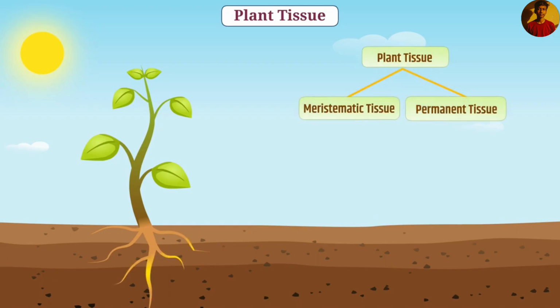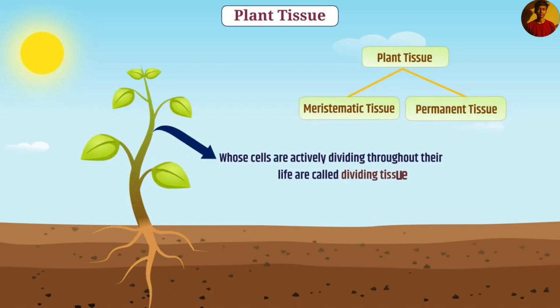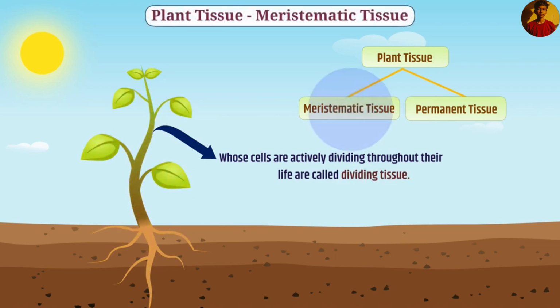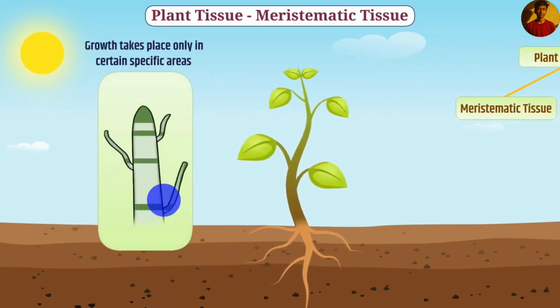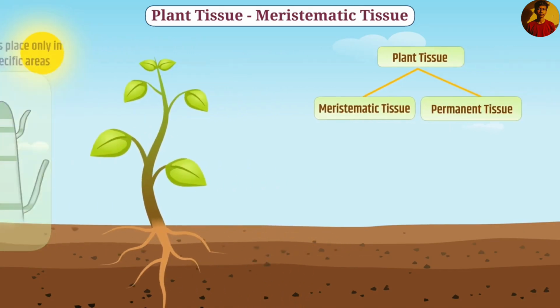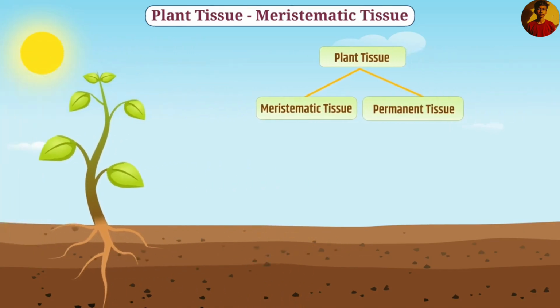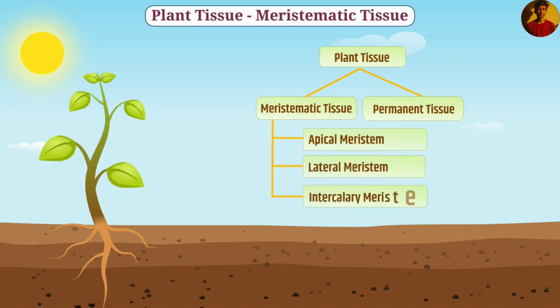The tissues of plants whose cells are actively dividing throughout their life are called dividing tissue, also called meristematic tissue. In plants, meristematic tissues are found in certain specific areas. Due to this, plant growth takes place only in certain specific areas. The function of meristematic tissue is to grow plants. On the basis of the area where meristematic tissue is present in plants, meristematic tissue is classified into apical meristem, lateral meristem, and intercalary meristem.